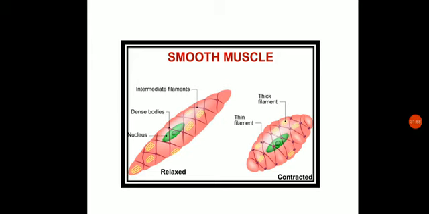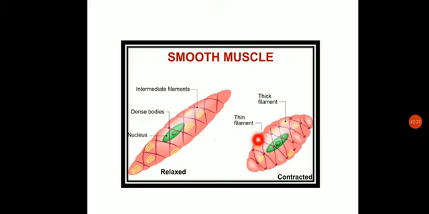And they will be having both types of filament, thick filament and thin filament. We have seen thick filament is basically the myosin and the thin filament is the actin, okay. So when it is contracted, we can see the size is decreased. Here we can see the size of the contracted muscle is decreased, and when it is relaxed, the size of the muscle will be increased.